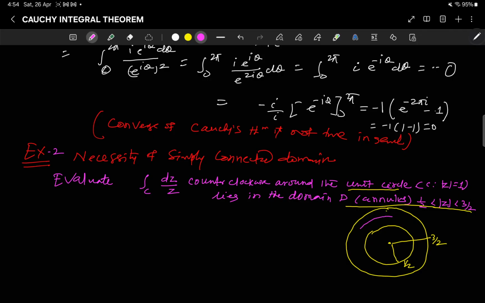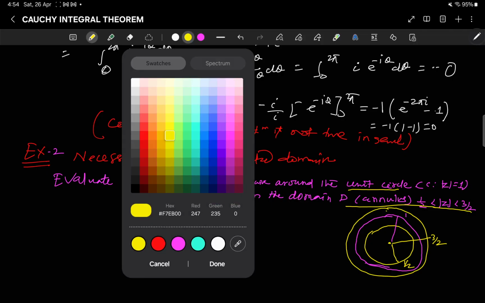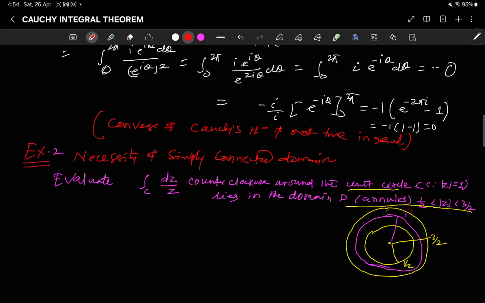So this is my C here, right? C is |z| = 1. So this is my 1. You see the region here is half less than |z|, and the domain here is this annulus, right? And this domain is not simply connected, right? This domain is not simply connected.